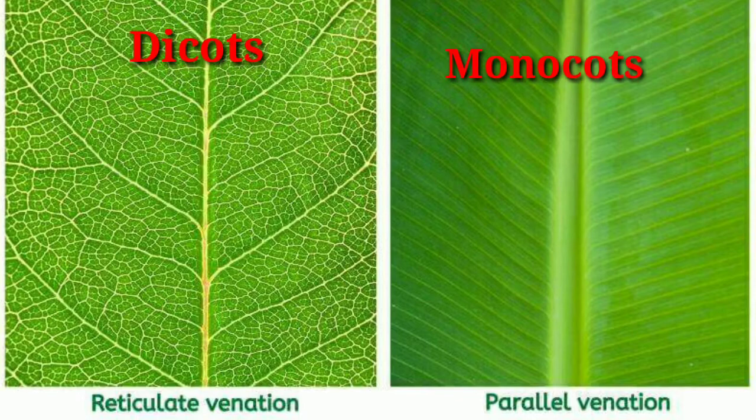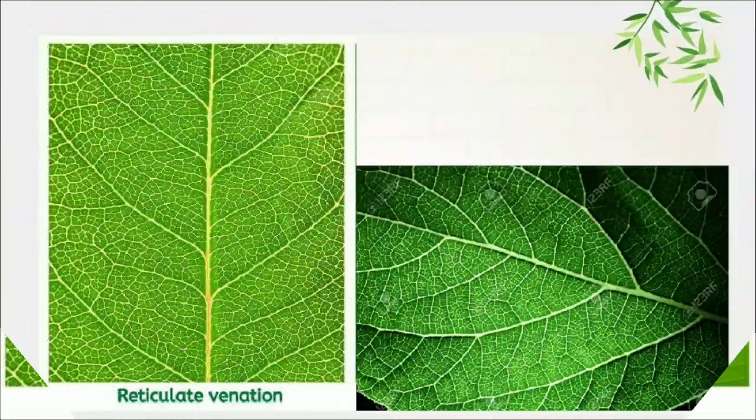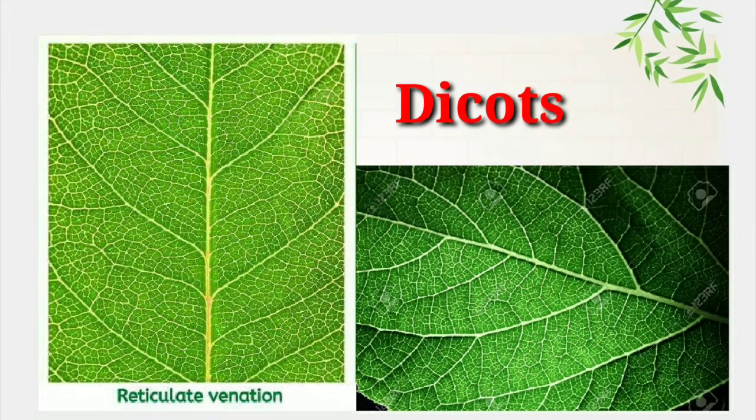So what is reticulate venation then? As you can see on your screen, children, in reticulate venation, there is a prominent vein called the midrib, from which arise many small veins which finally form a net-like structure.